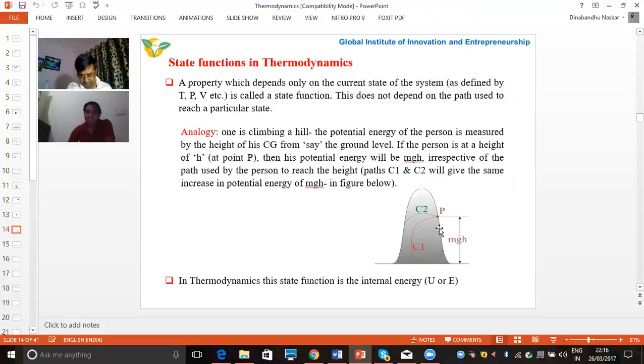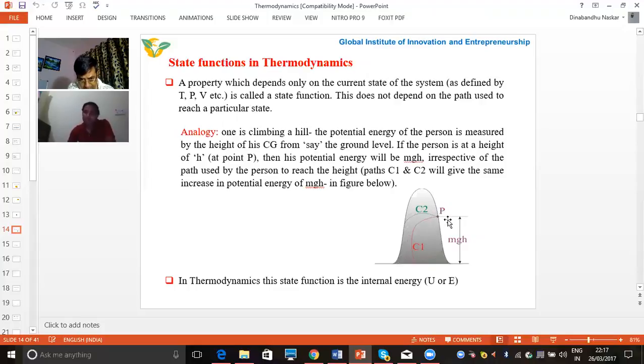You can see in this example, here some point is P. At the point P, something is coming like this. At the same point, some other particle is coming like this. But the final position is the same, either it is coming via path C1 or via path C2. But the final position is the same.